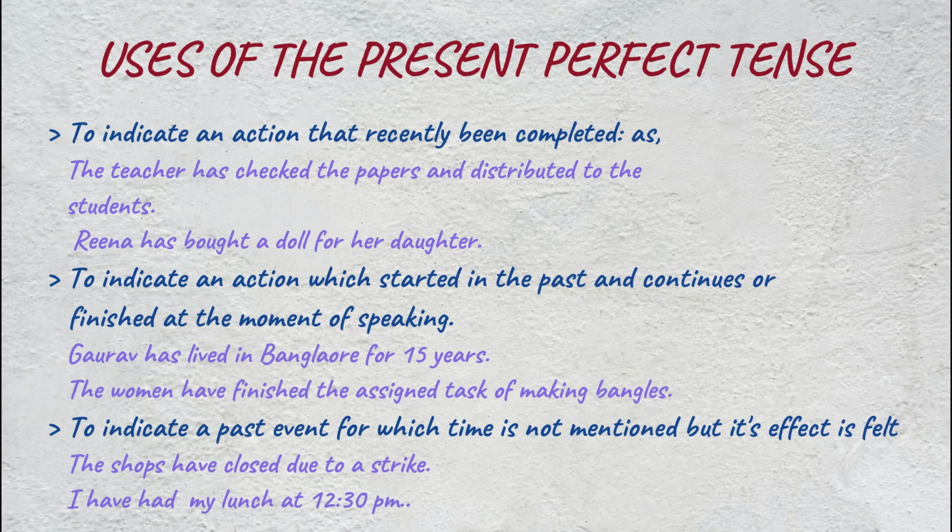The present perfect tense is also used to indicate a past event for which time is not mentioned but its effect is felt. Example: The shops have closed due to a strike. I have had my lunch at 12:30 p.m. The principal has felicitated the 3 students. The action of felicitation was done in the past, but the effect of the action still remains.